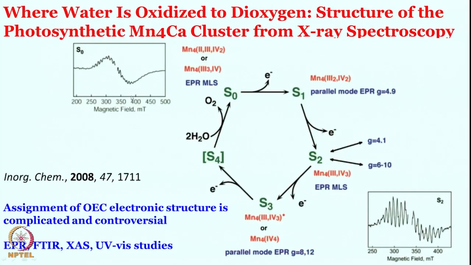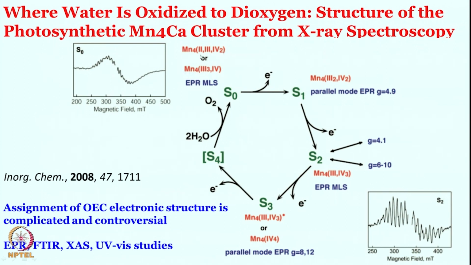This is again a simplified one of the clusters we are picking up, not every cluster we are talking about, one of the clusters which is proposed, but it could very well be wrong. For simplicity let us try to remember this, where we are saying that 2 of the manganese centers are always in +4 oxidation state. Although we did not say it like that over here, let us say we are ruling out this as a possibility.